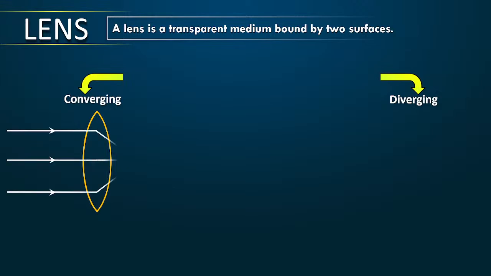The white line which is coming is called the incident light. It converges at a point. Okay, it converges, meet at a point. So this is called the real focus. Now look at this diverging. I'll give you time to draw, don't draw it now.